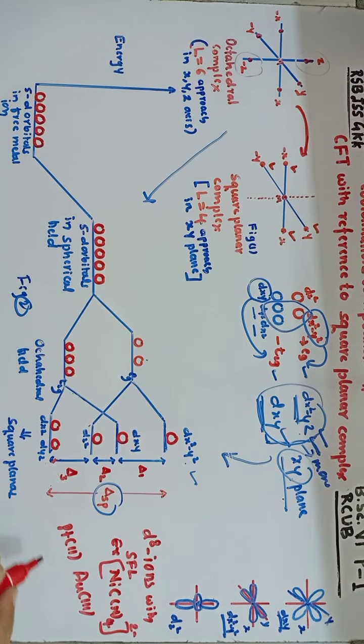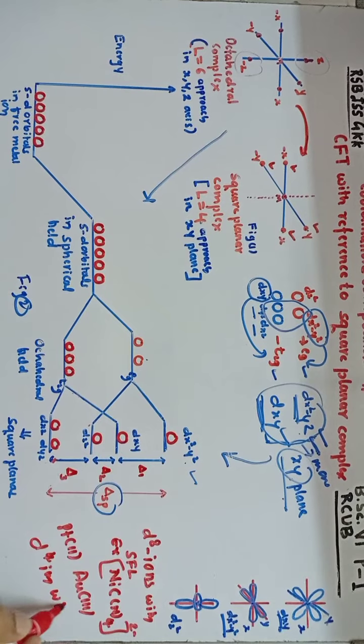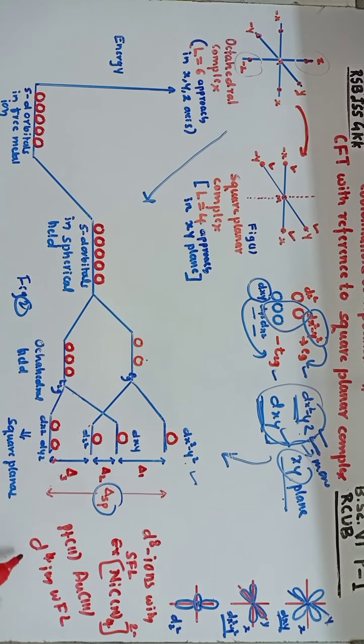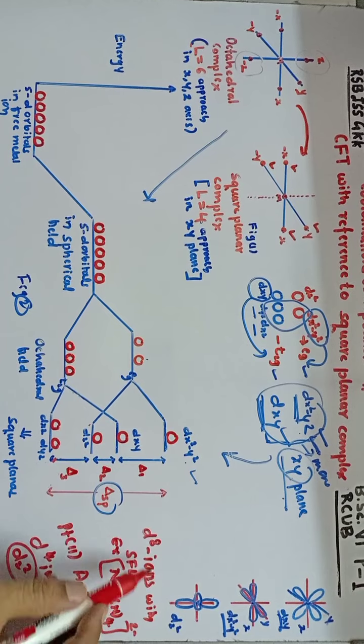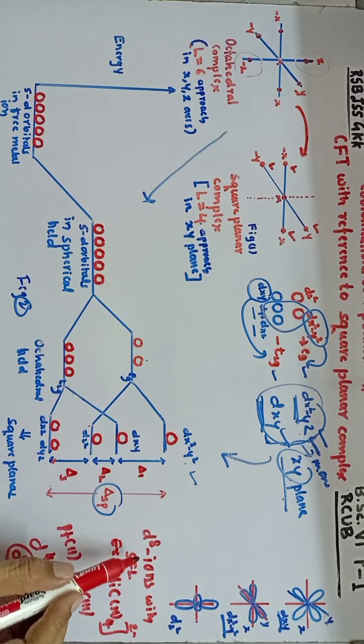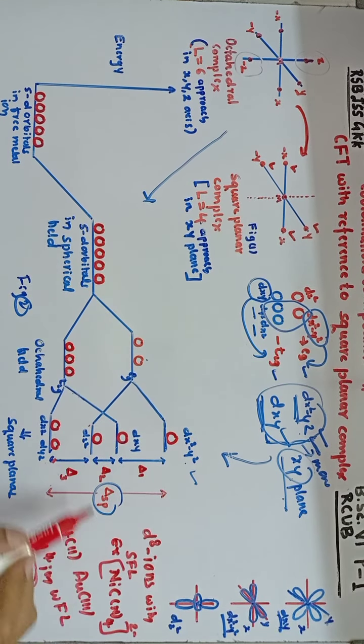Further, the square planar complex can also be formed by d4 ions with weak field ligands. Here, the dz square orbital is having only one electron. So that means in what condition or which type of metal ions are going to give the square planar complexes?